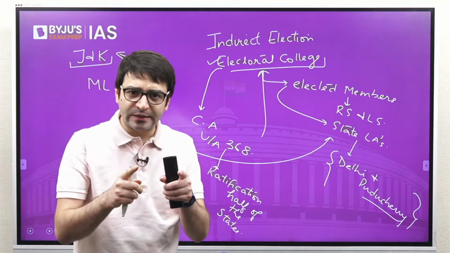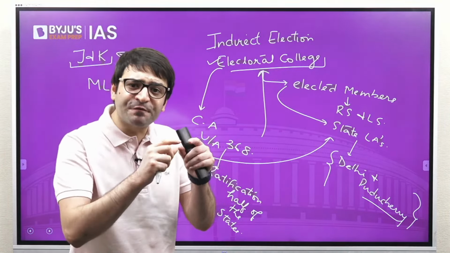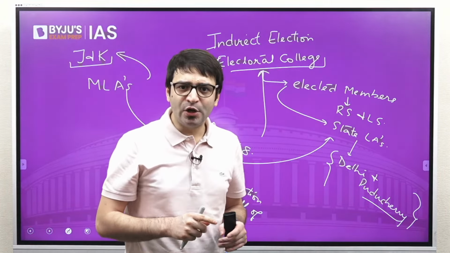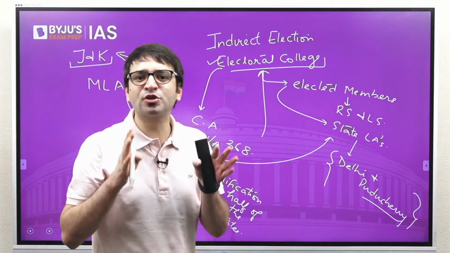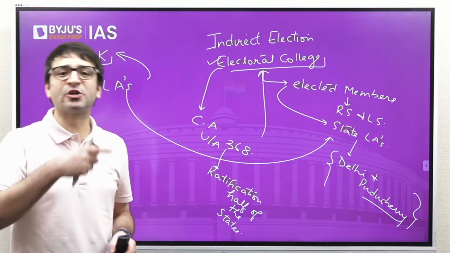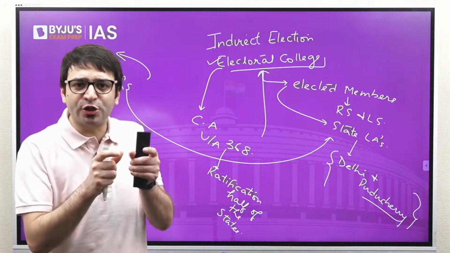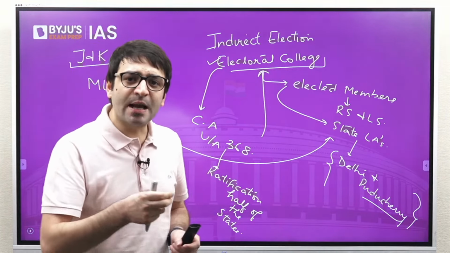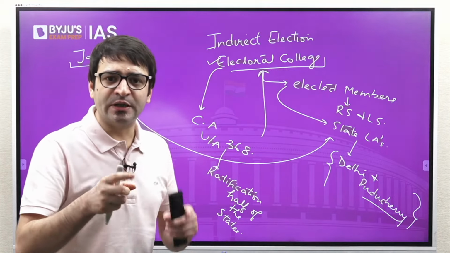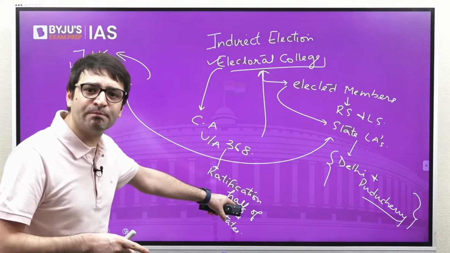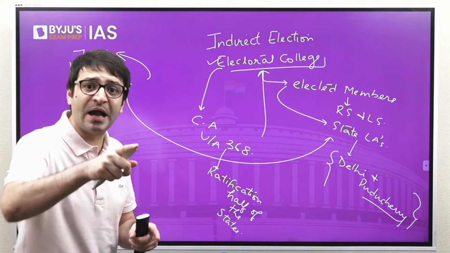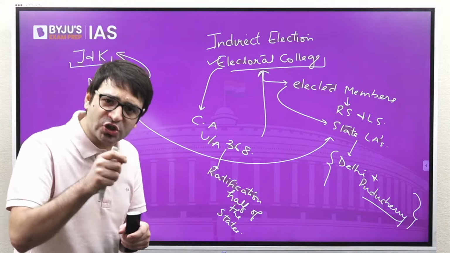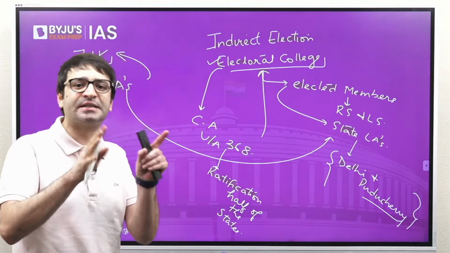So if you have to amend some of the federal features of the Constitution, a constitutional amendment bill should be passed by both houses of the Indian Parliament, that too by special majority. But if this Constitutional Amendment Act wants to change, alter, amend some of the federal features of the Constitution, for that you need ratification by more than half of the states as well. And one of the federal features is if you want to change the manner and method of the President's election.